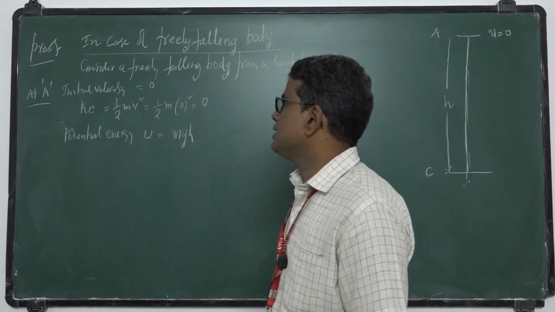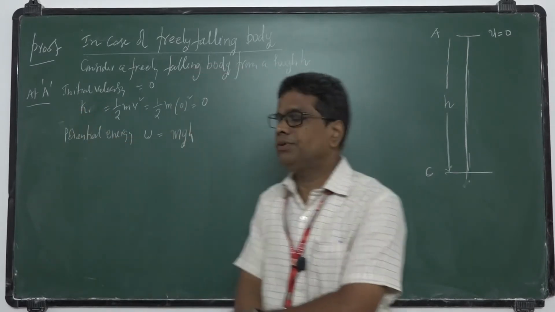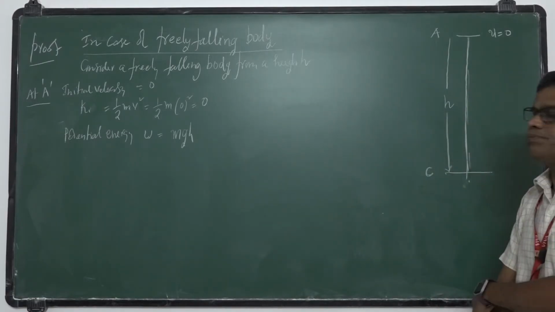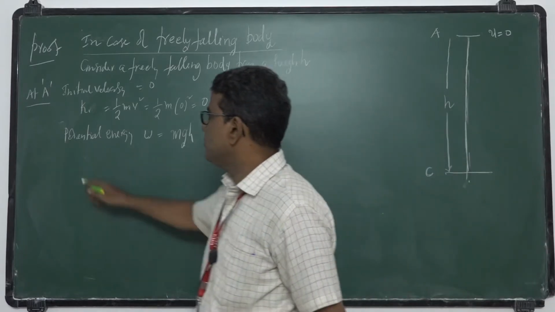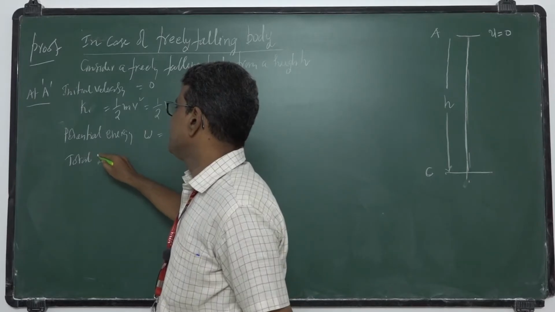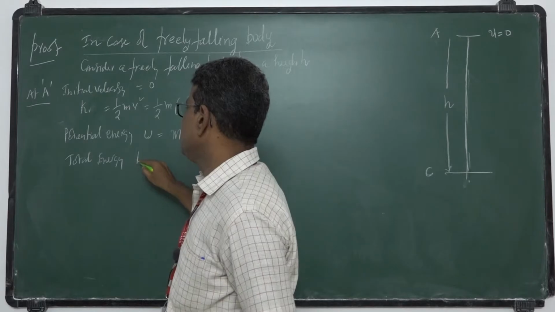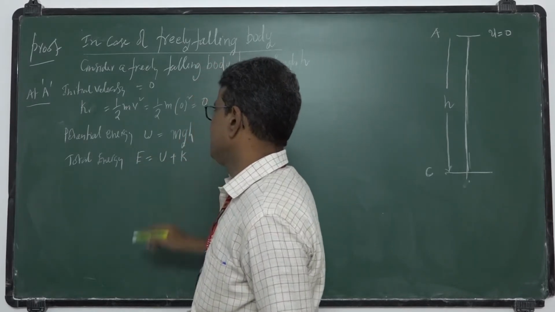I represent kinetic energy with K and potential energy with U. What is the total mechanical energy? E is equal to potential energy plus kinetic energy.